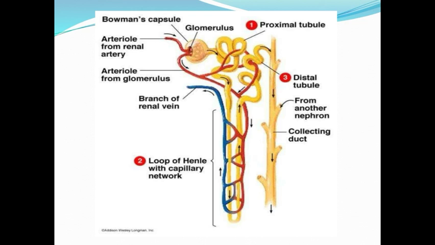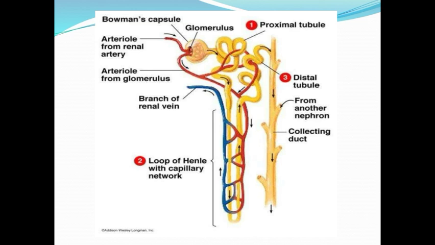The next one is the distal tubule. This functions the same as the proximal tubule, and the distal convoluted tubule finally ends in the collecting duct. This is the collecting duct, where many nephrons are collectively joined.